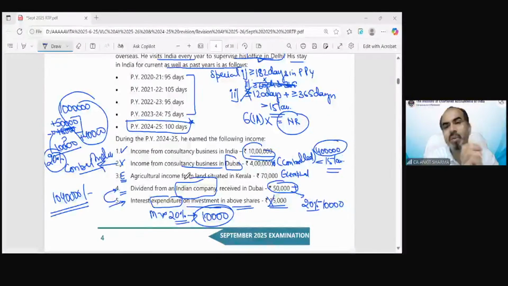The condition was it should be an individual, HUF, AOP, BOI, etc. In this case, your non-agricultural income should exceed the basic exemption limit, which is exceeded here, and your agricultural income should exceed 5,000 rupees. That is also exceeded in this case. So the tax needs to be calculated as per the integration provision for sure.